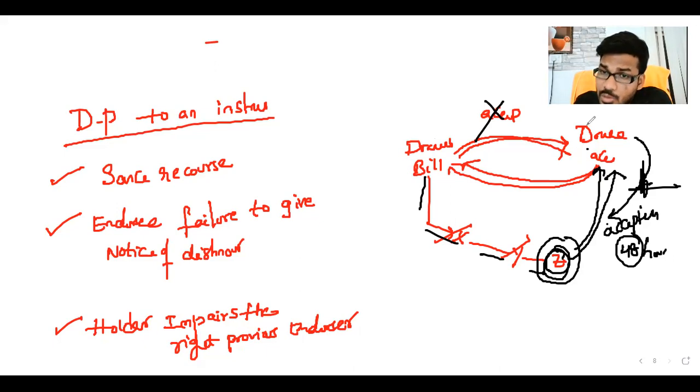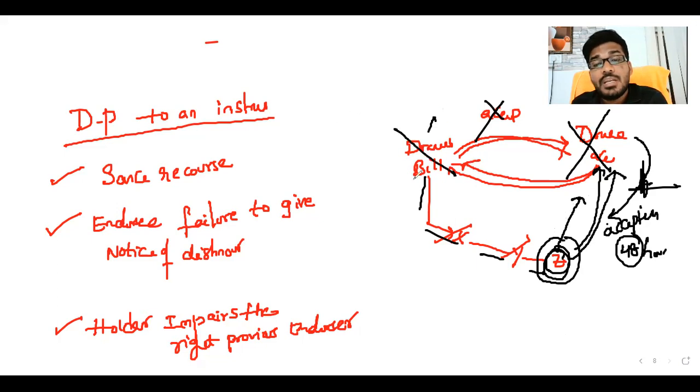Your failure to give an acceptance within 48 hours, or the holder giving extra time of more than 48 hours to the drawee without the consent of the drawer, at that point the drawer is discharged from the instrument.